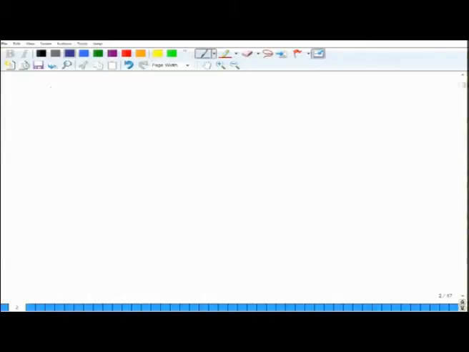So, the first term we are going to talk about is homogeneous material. Now, we have discussed this earlier, but for the sake of completeness we will again reiterate it. So, what is a homogeneous material? Suppose you have a chunk of material and you want to find the properties of this material. So, what you do, you can take different samples of the material.